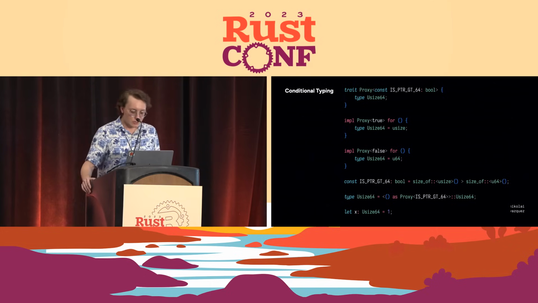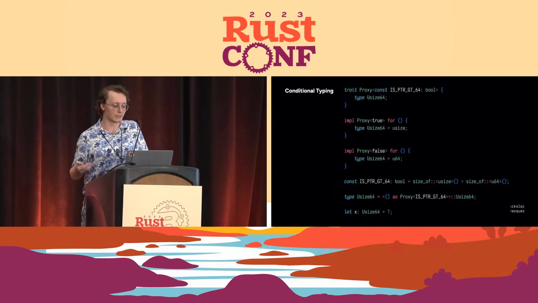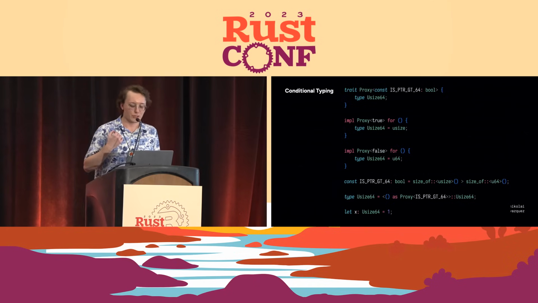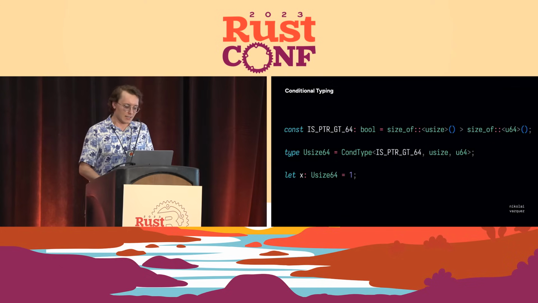And so we can actually assign a type alias to the results of this. And then we can just use that type alias going forward. And because we have either usize or U64, we can just use integer literals directly. And we can also make this generic.